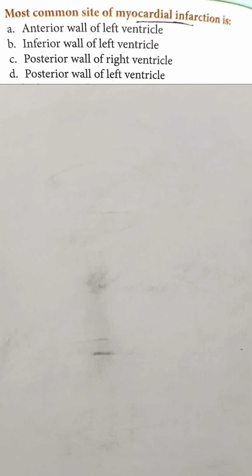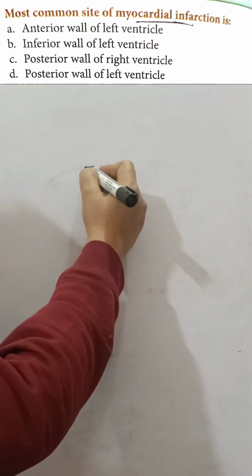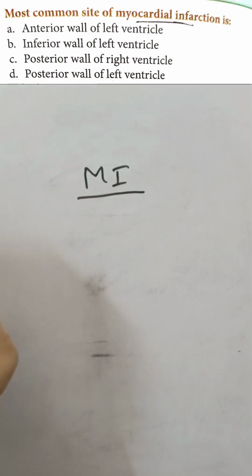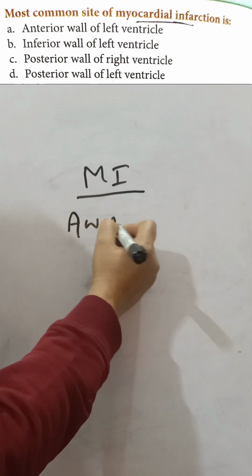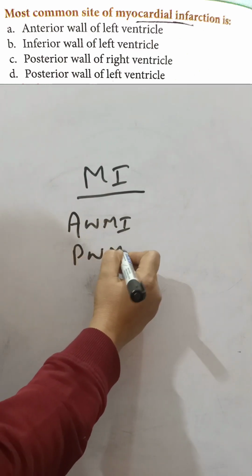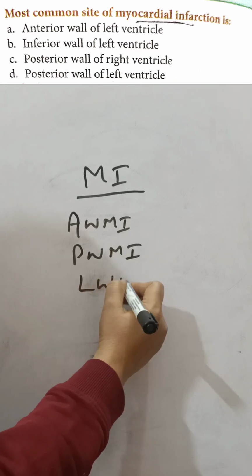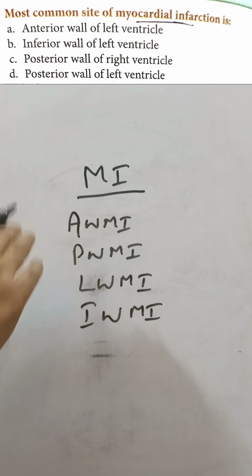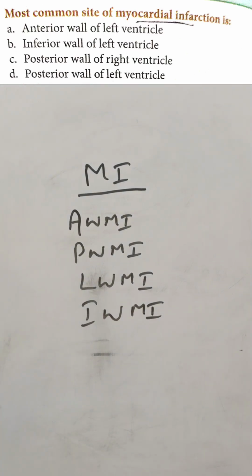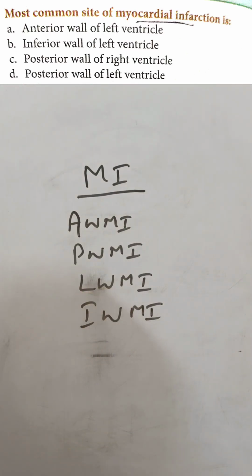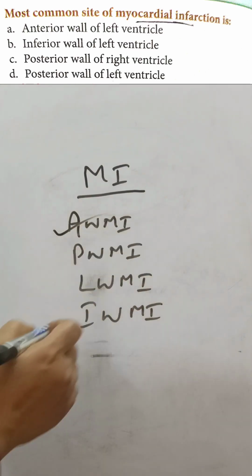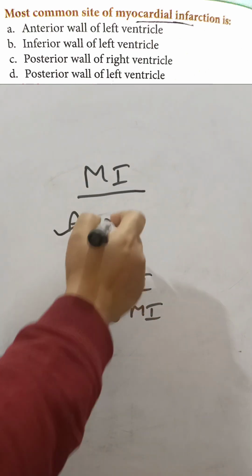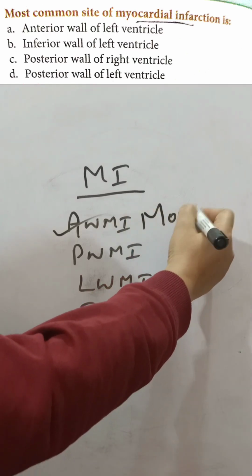Now we have another question. The most common site of myocardial infarction. मायोकार्डियल इन्फार्क्शन में जो मोस्ट कॉमन साइट क्या है? एंटीरियर वॉल एमआई, पोस्टीरियर वॉल एमआई, लेटरल वॉल एमआई, इंफीरियर वॉल एमआई, कौन सा वाला? दैट इज most prominent. So the answer will be anterior wall MI, right? So anterior wall MI is the most common site of myocardial infarction, right?